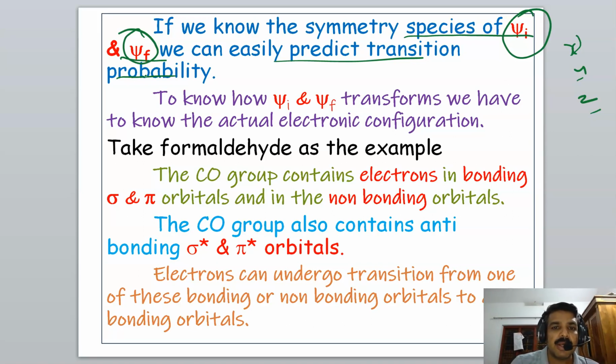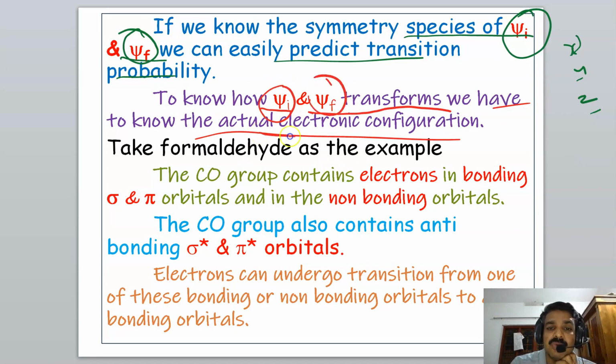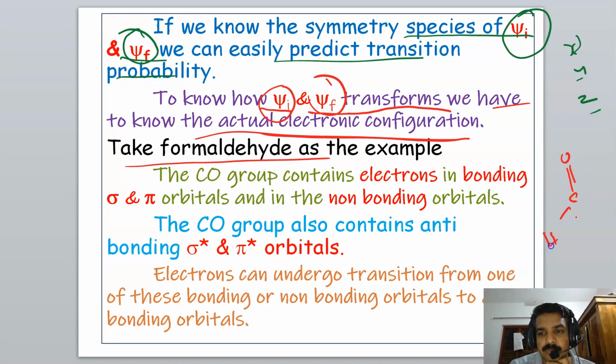To know how psi i and psi f transform, we have to know the actual electronic configuration. To find out the symmetries of psi i and psi f, we have to know the actual electronic configuration. For that, we take an example, formaldehyde, HCHO.